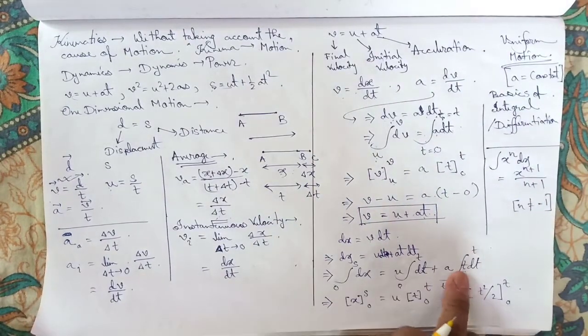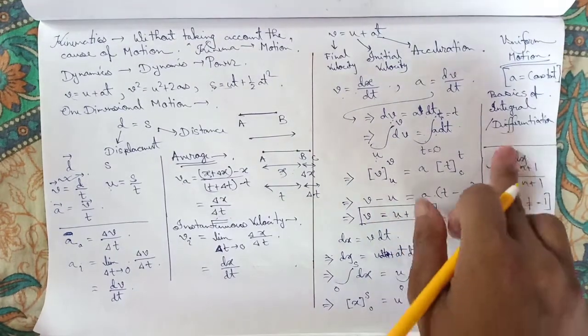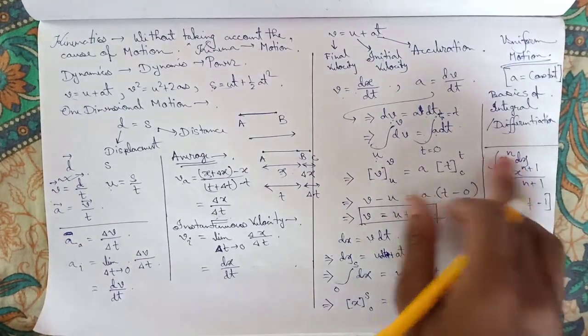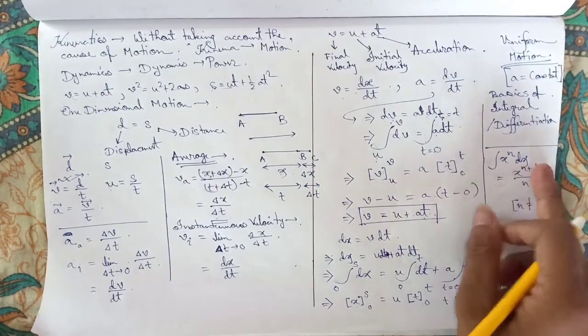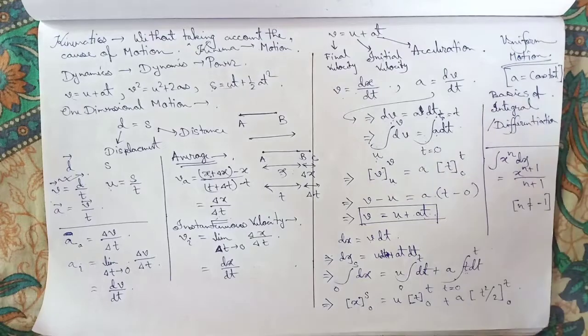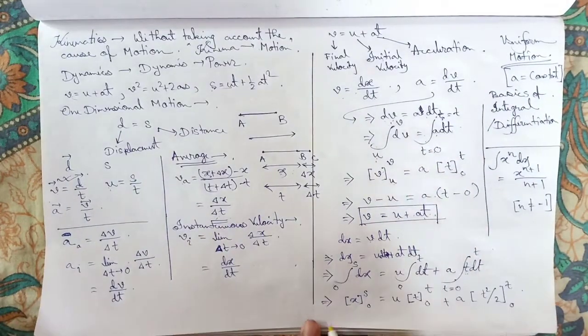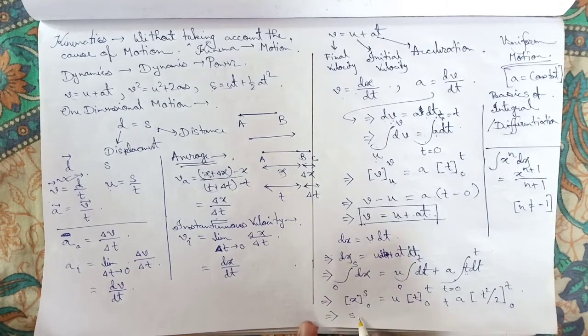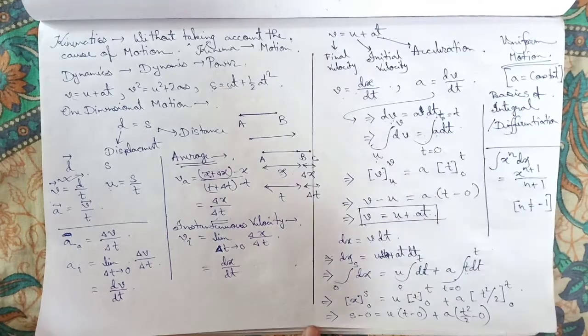So here see t to the power 1. Put t instead of x. So t to the power 1 means, in case of n we can write 1. If n equal to 1, then t to the power 2 by 2, since n plus 1 is 2. So I write t to the power 2 by 2. So here s minus 0 equal to ut minus 0 plus a t square by 2 minus 0.